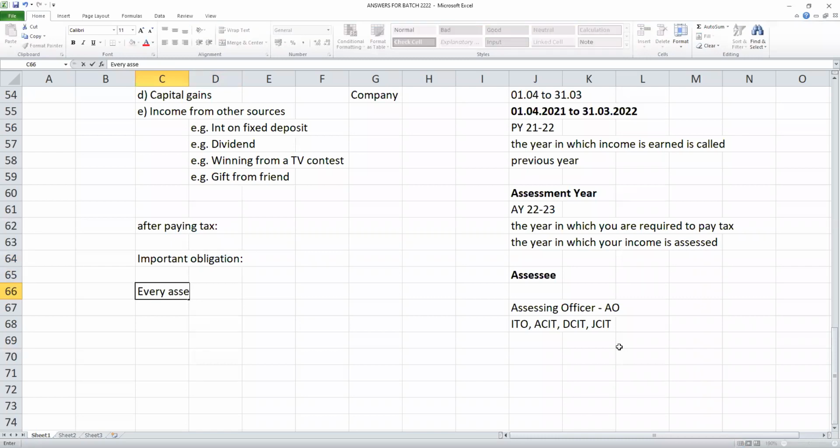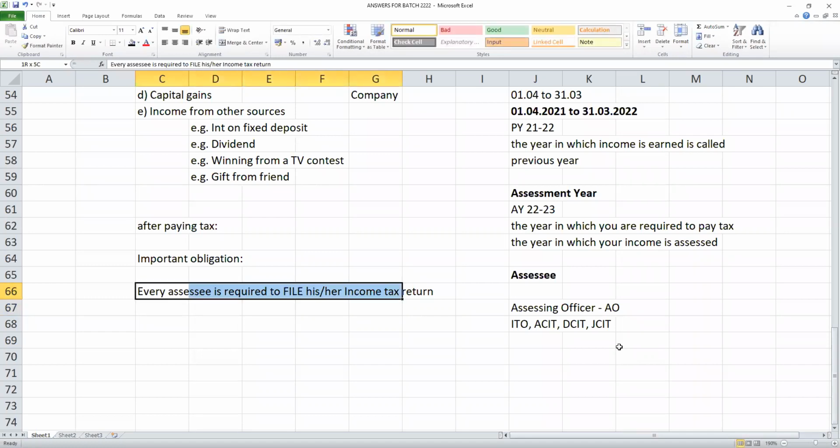Every assessee is required to furnish or file his or her income tax return to the department before the due date.